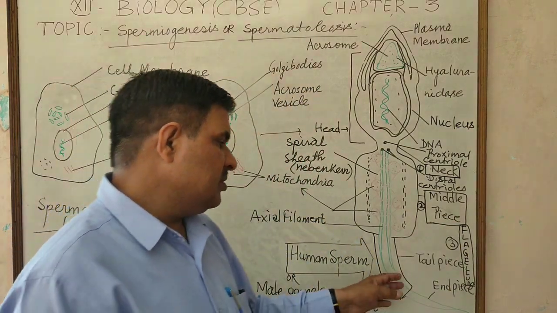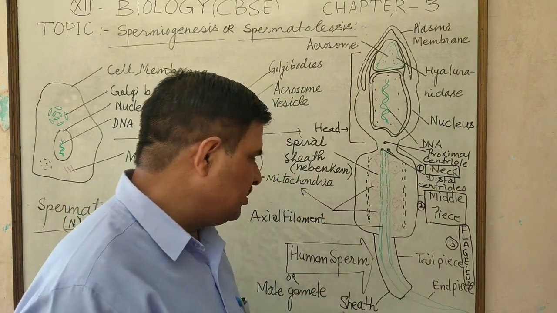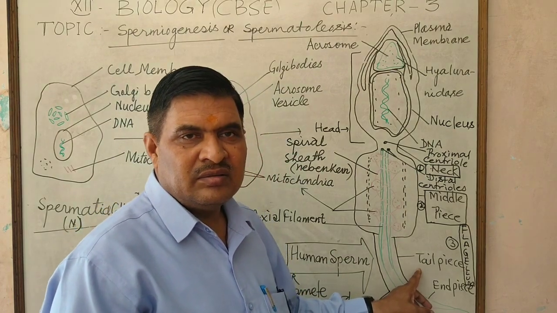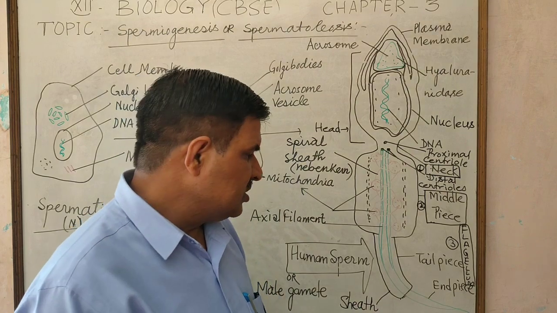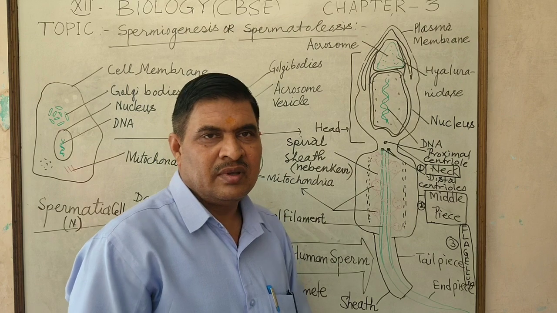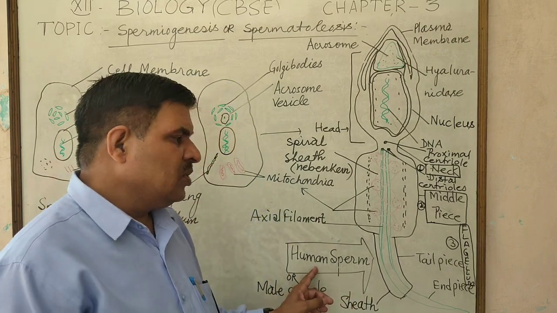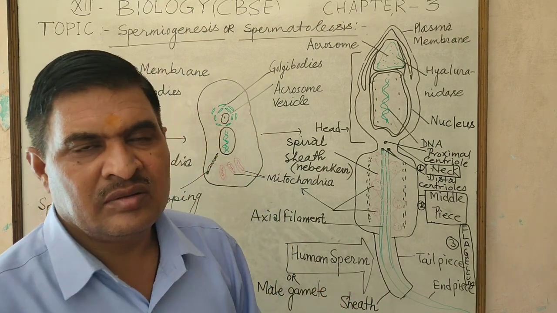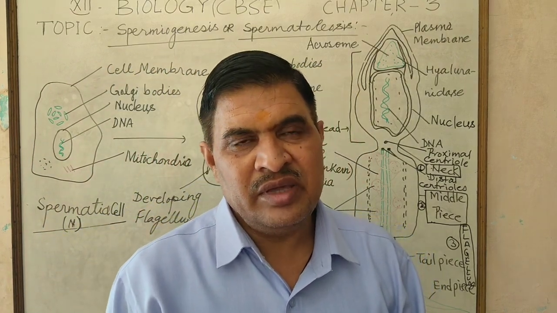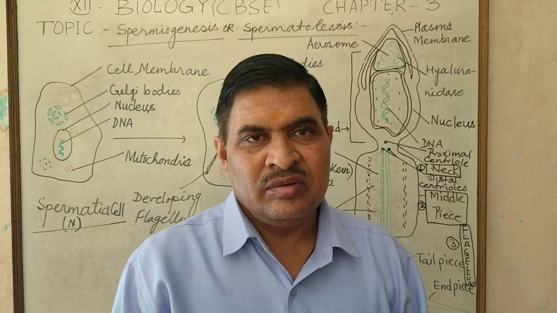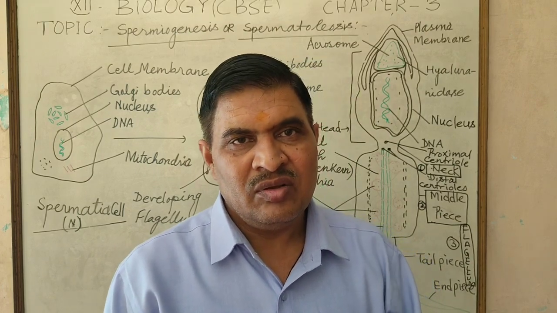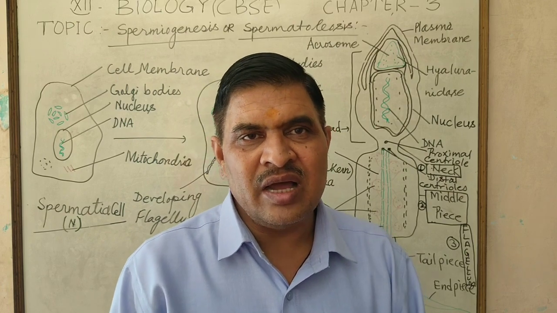This flagellum has a sheath called the tail piece, and the part without sheath is called the end piece of the flagellum. Flagellum generally takes part in the case of ATP synthetase enzyme, which generally acts on the ATP.